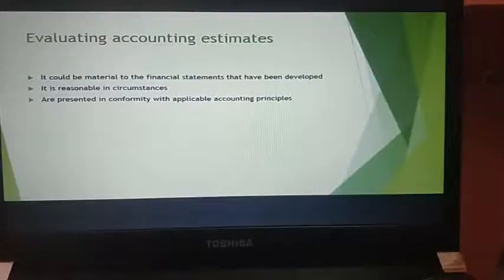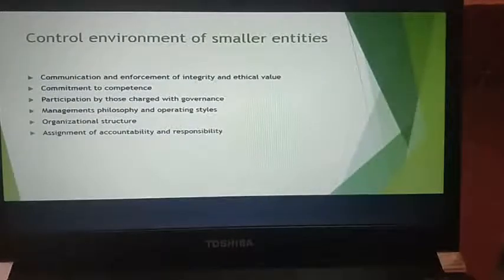Next, you have control environment for smaller entities. What is this control environment for smaller entities? It is communication and enforcement of integrity and ethical values. Now you need to communicate and enforce, that is, you need to integrate the ethical value. Next, commitment to competence. Even for small scale industries, you will have a lot of competition because there are various other small scale industries.